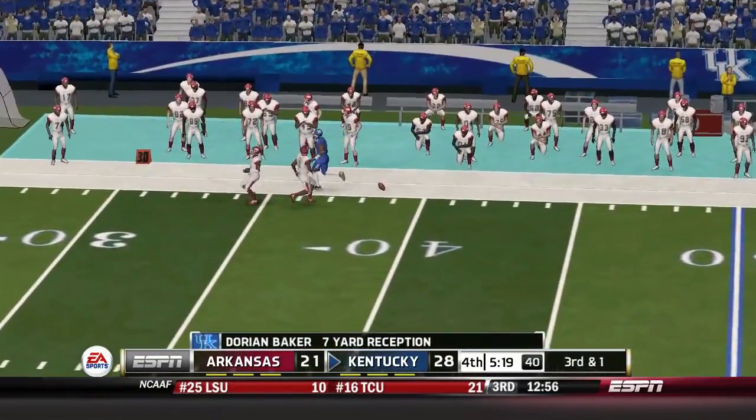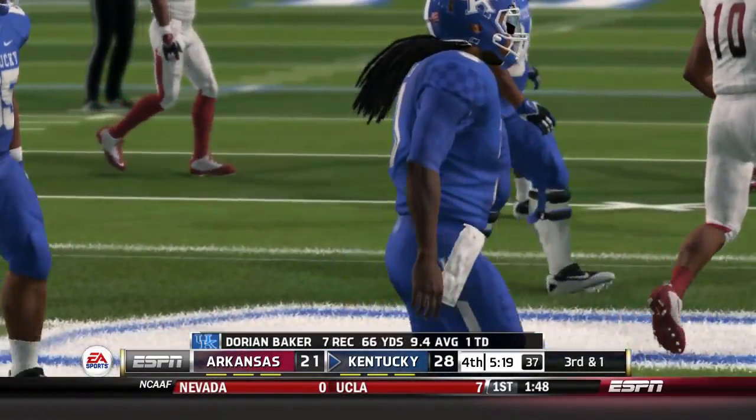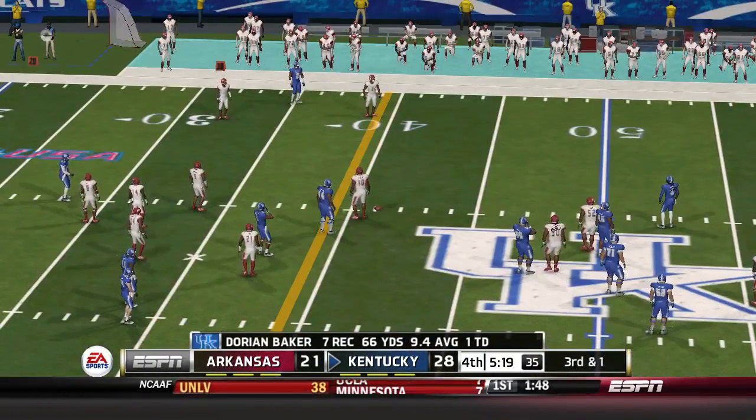He steps out around the 41-yard line. Gain of 7 on the play. That'll make it 3rd and 1.